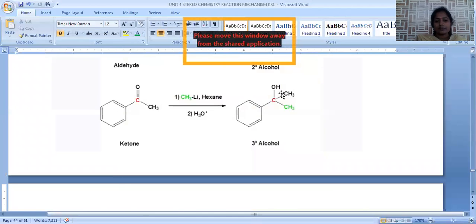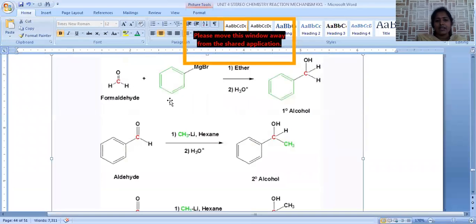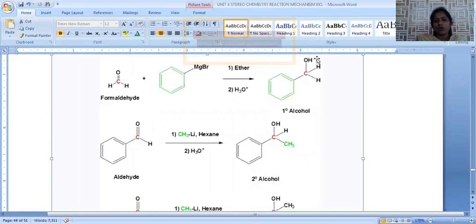These are a few examples. Formaldehyde is treated with phenyl magnesium bromide. Instead of the R group, we are taking a benzene ring. When phenyl magnesium bromide is treated in ether solvent and subjected to hydrolysis, the product will be a benzene ring containing CH2OH, nothing but benzyl alcohol. So this is again called a primary hydroxy compound.